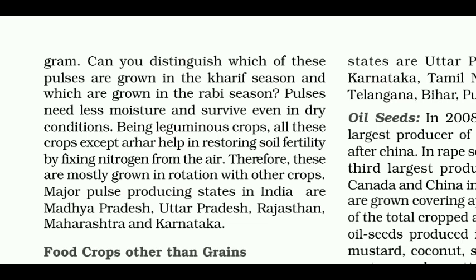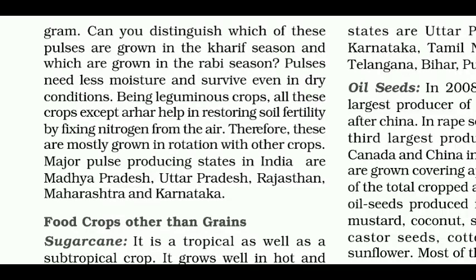Pulses need less moisture and survive even in dry conditions. Being leguminous crops, all these crops except arhar help in restoring soil fertility by fixing nitrogen from the air. Therefore, these are mostly grown in rotation with other crops. Major pulse producing states in India are Madhya Pradesh, Uttar Pradesh, Rajasthan, Maharashtra and Karnataka.